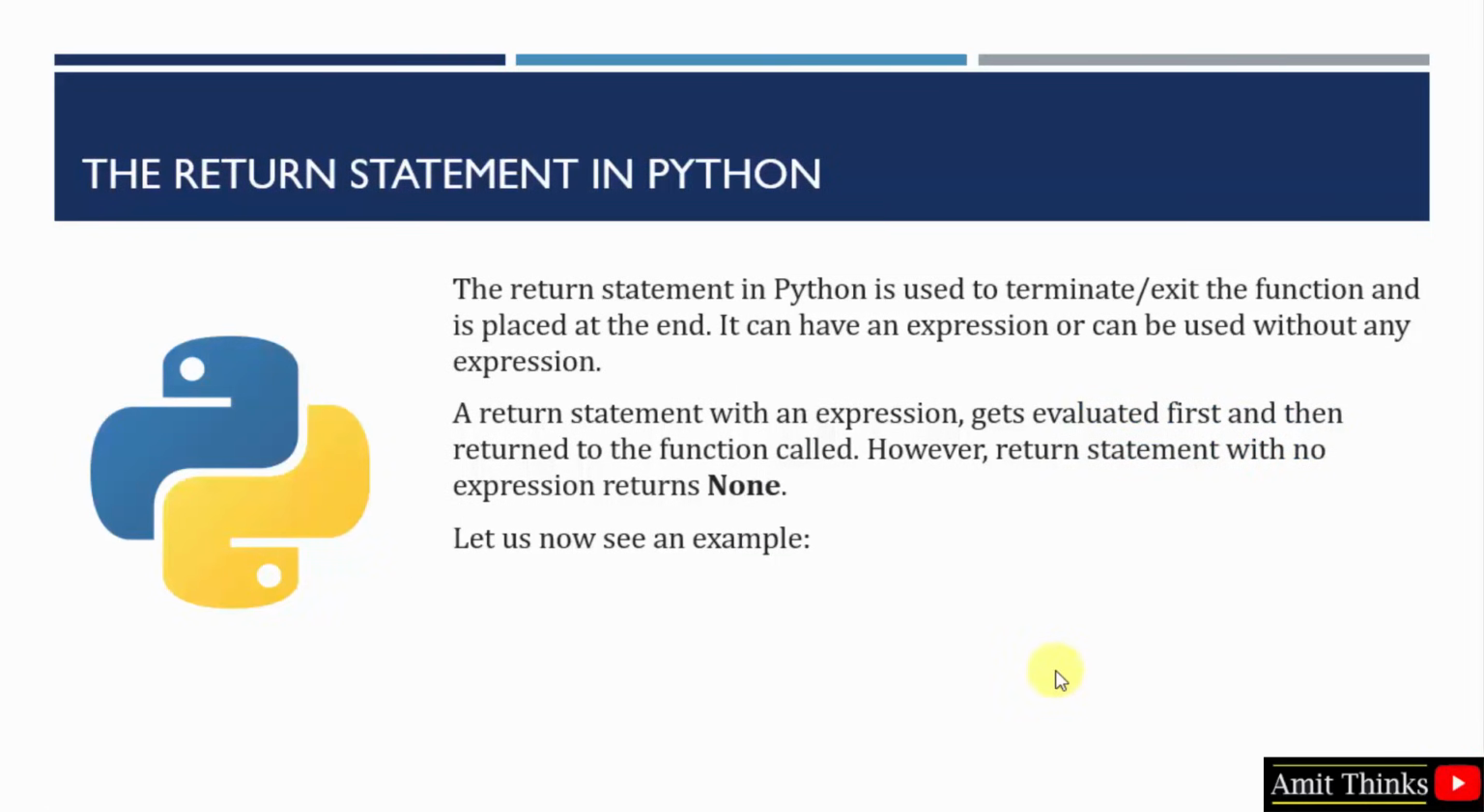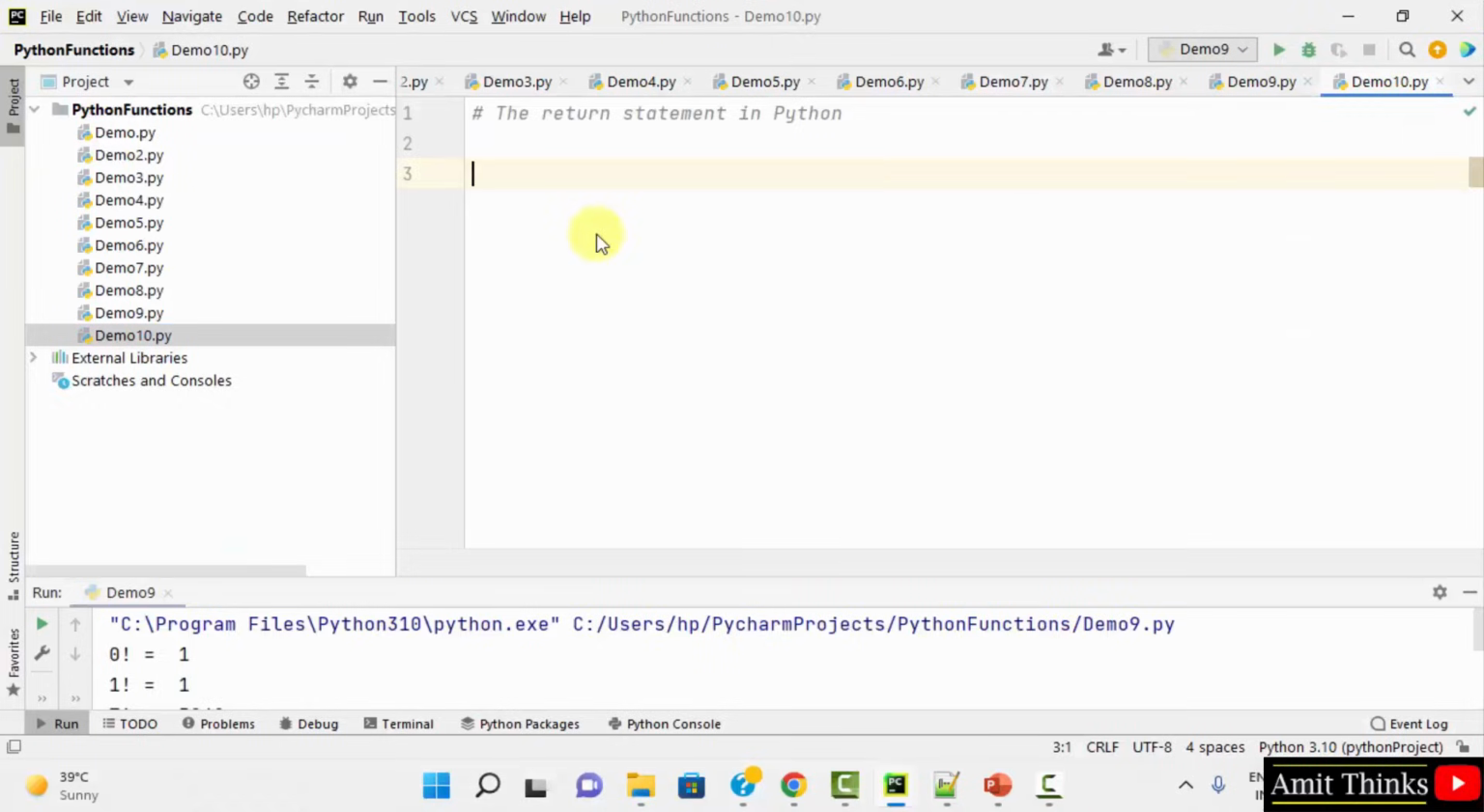Let us focus on the return statement in Python. It is basically used to terminate or exit the function and is basically placed at the end. So a return statement with an expression will get evaluated first and then it will return to the function called. So let us see an example.